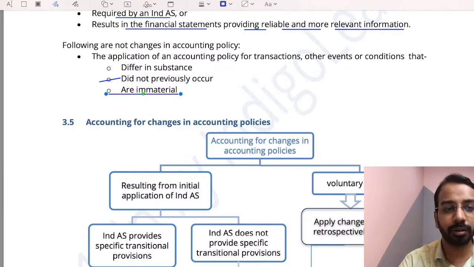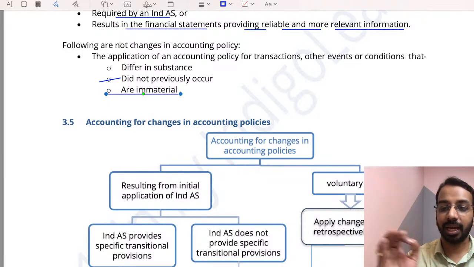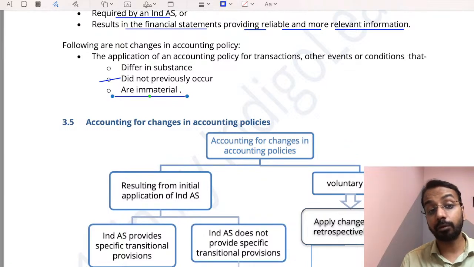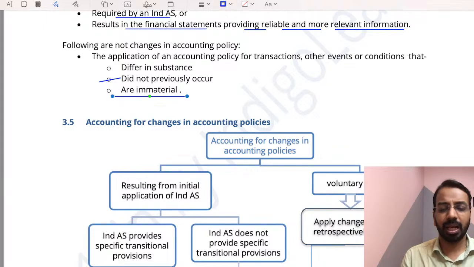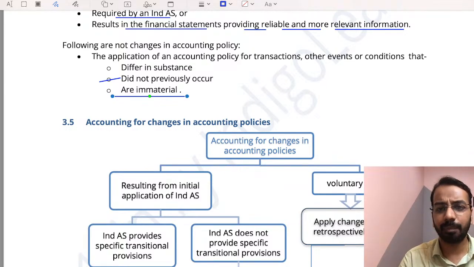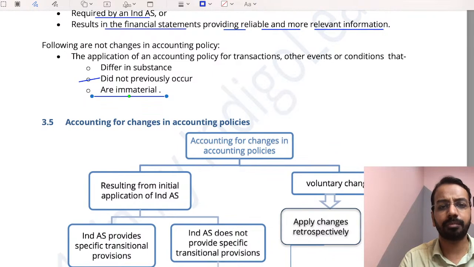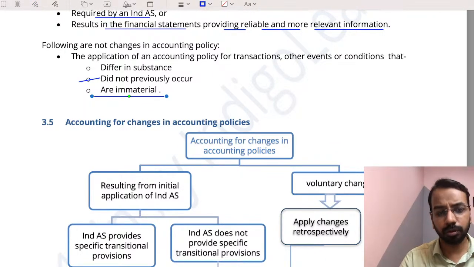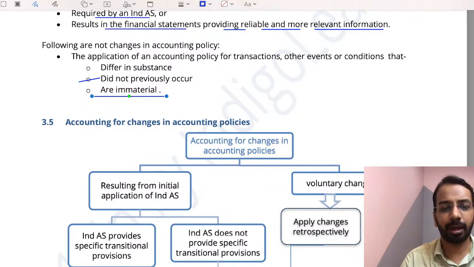The reason for this immateriality criterion is that whenever we change an accounting policy, we have to do a retrospective application, which means the work increases. If for small changes you start doing retrospective application, it becomes a burden on the entity. That is why they have said, if you feel the accounting policy changes are immaterial, then you need not apply it retrospectively, and you need not consider it a change in accounting policy.